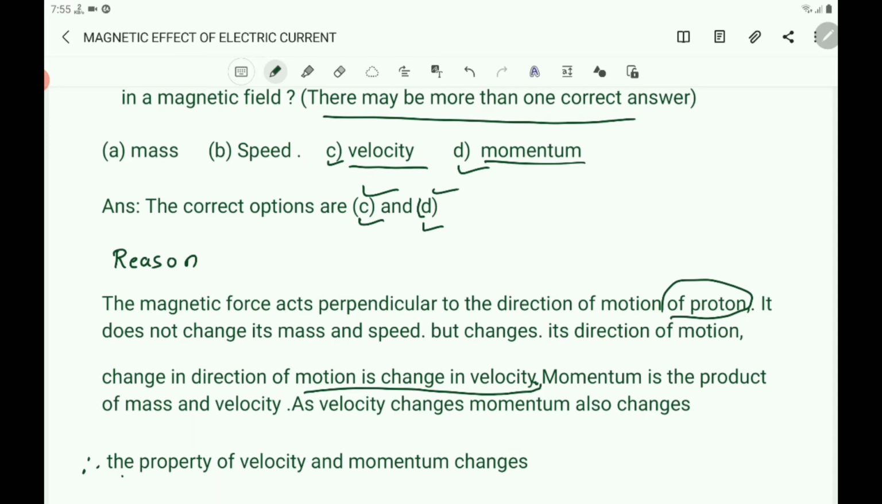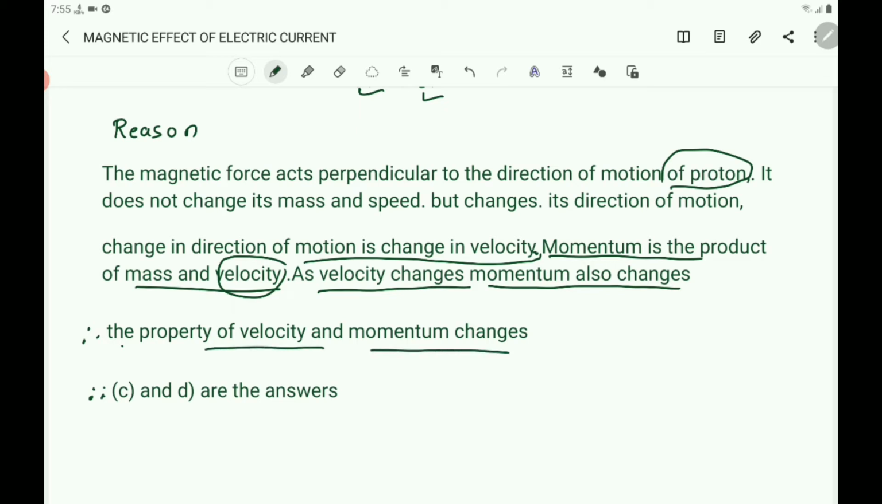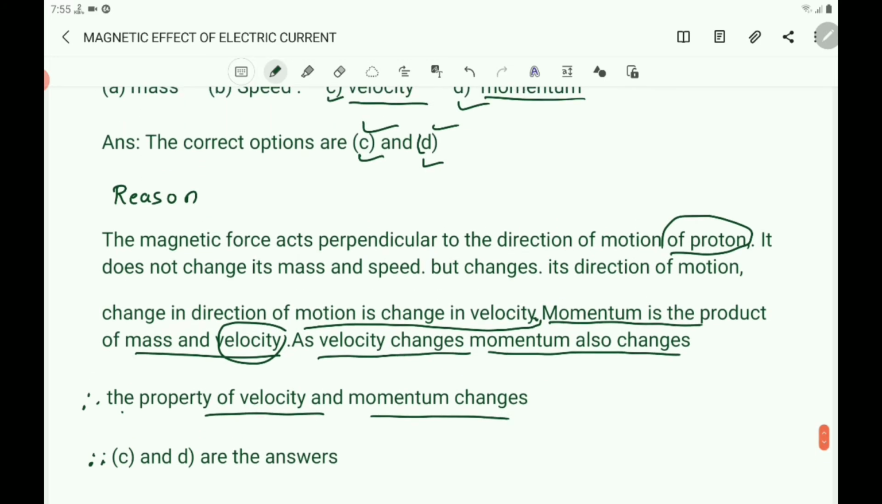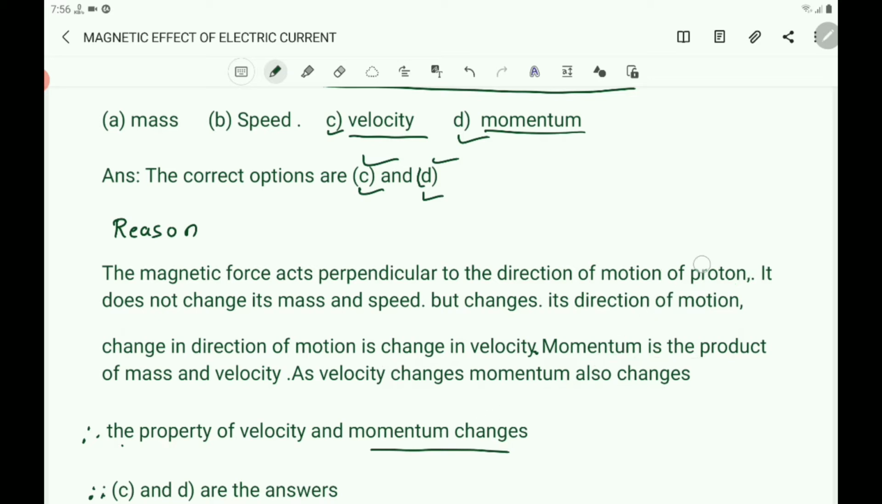And why is option D the answer? You know that momentum is the product of mass and velocity. Here the velocity changes. As velocity changes, momentum also changes. You know that momentum equals m into v, mass into velocity. Therefore, here we can say that the velocity and momentum of the proton change. C and D are the answers. So you write the answer C and D, and why we have to take 2 answers is clarified here.